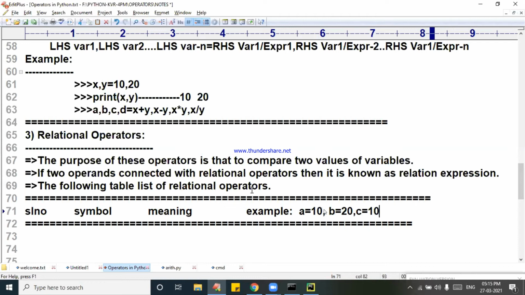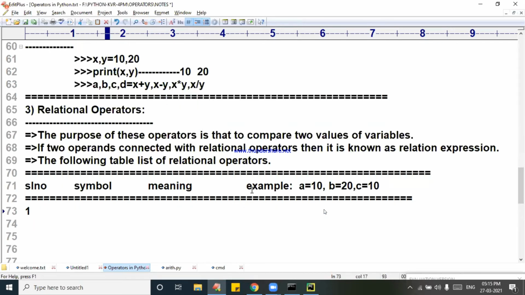Now take number 1. The symbol is like this. This symbol is called greater than. Already you are aware of it. There is no speciality of mine. Greater than.